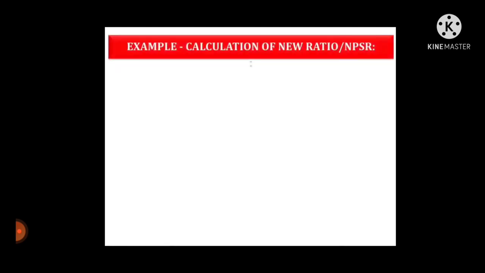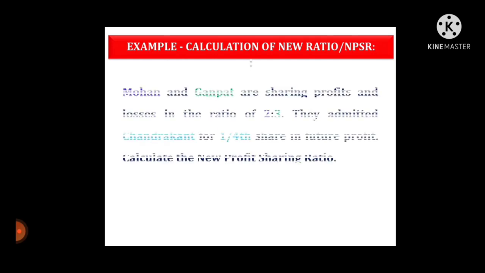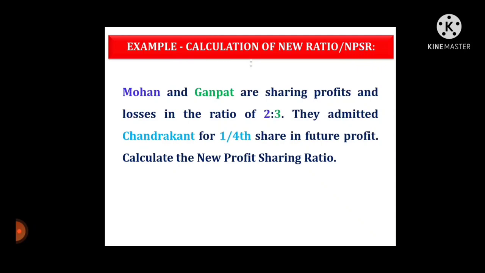See the example, calculation of new ratio or new profit sharing ratio. Mohan and Ganpat are sharing profits and losses in the ratio of 2:3. They admitted Chandrakant for 1/4 share in future profit.